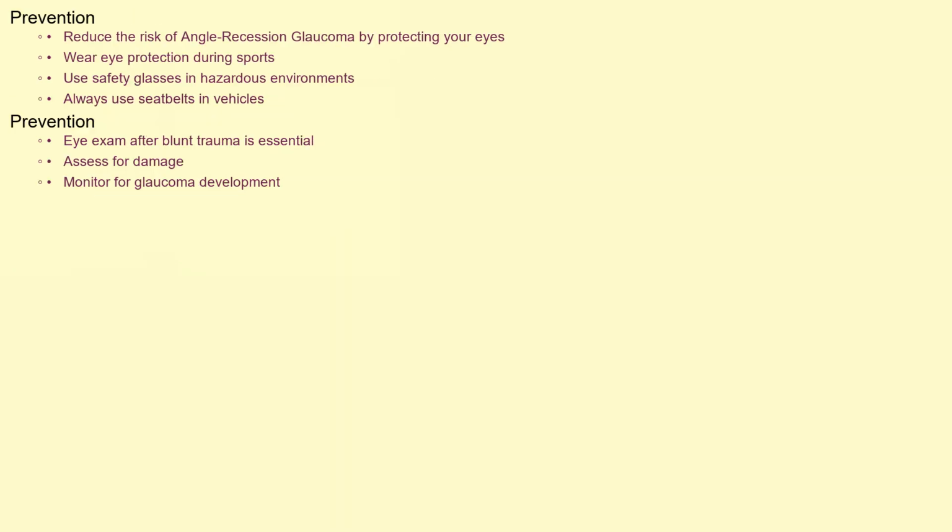Prevention. While it's not always possible to prevent eye trauma, taking precautions to protect your eyes can reduce the risk of developing angle-recession glaucoma. Wearing appropriate eye protection during sports activities, especially those involving projectiles or physical contact, is crucial. Using safety glasses or goggles when working in environments with potential eye hazards, such as construction sites or workshops, is also important. Seatbelts should always be used when driving or riding in a vehicle to minimize the risk of eye injury in the event of an accident. If you experience any blunt trauma to the eye, it's essential to undergo a comprehensive eye examination to assess for any damage and to monitor for the development of glaucoma in the future.